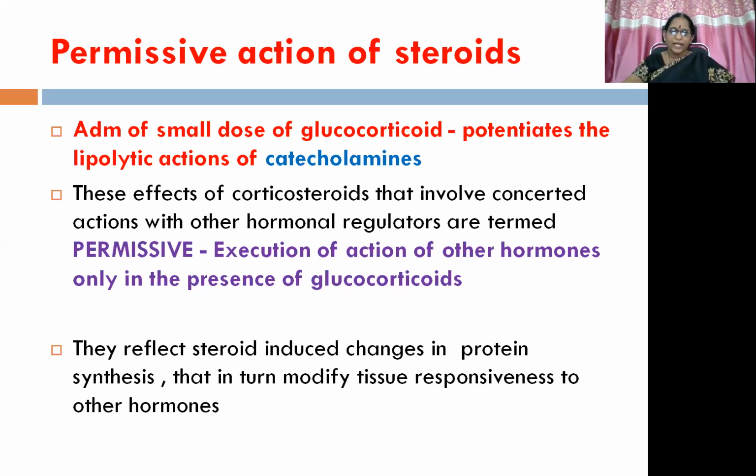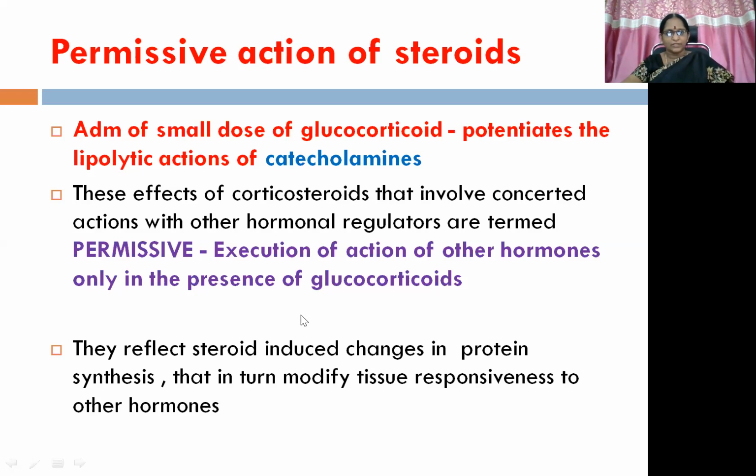Otherwise, they are not going to act. That is what is known as permissive. So here we have discussed the potentiation of the lipolytic actions of catecholamines in the presence of glucocorticoids only. That means permissive action. They reflect steroid-induced changes in protein synthesis that in turn modify tissue responsiveness to other hormones.